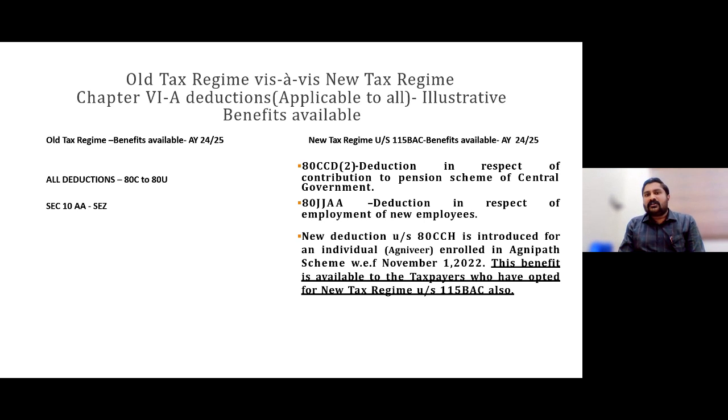80CCD(2), 80JJAA, and 80CCH, the Agniveer benevolent fund. 80JJAA is for new employees, a weighted deduction of 30% extra over and above salary, as I was mentioning. 80CCD(2) is the employer's contribution towards NPS. So these three deductions are only eligible if you are going for the new regime option.